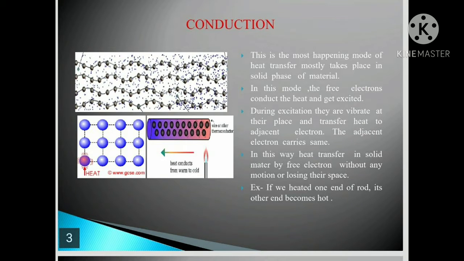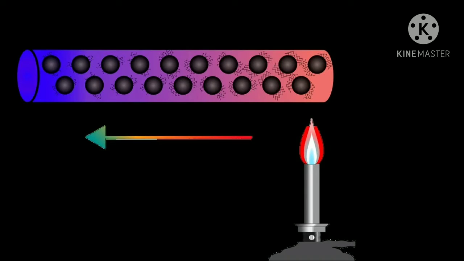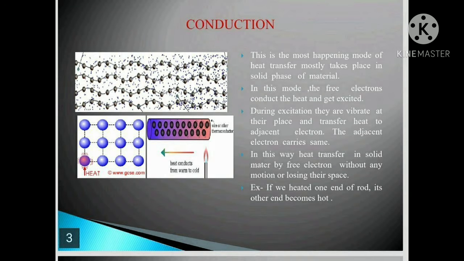This is one of the most common modes of heat transfer, which mostly occurs in the solid phase of a material. It may occur due to conduction of heat by free electrons or molecules in the solid phase of a material between two different temperature zones. If you apply heat to one end of a bar, after a certain period of time the other end of that bar gets heated or warmed. This phenomenon is called conduction.